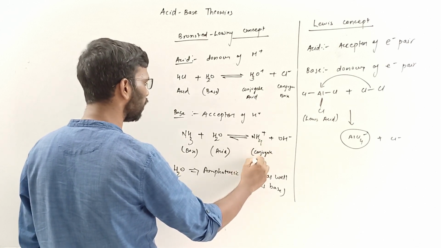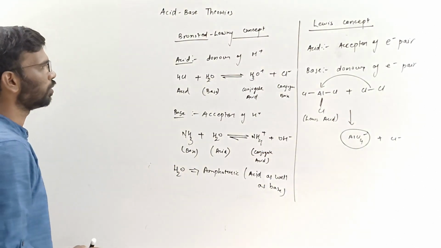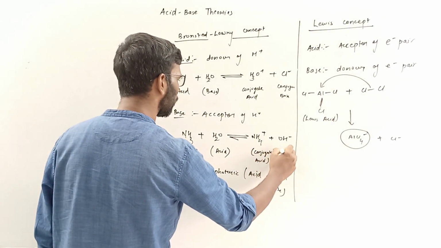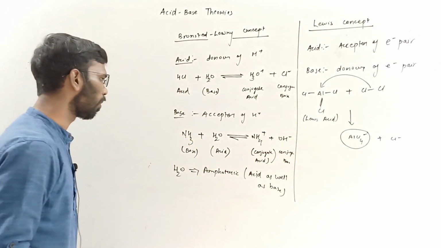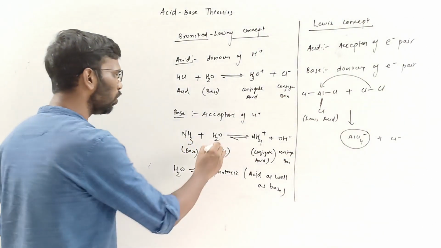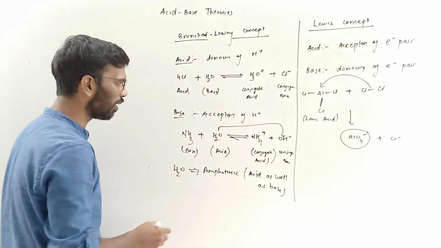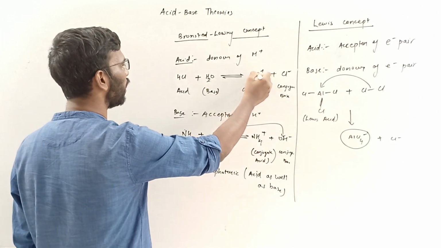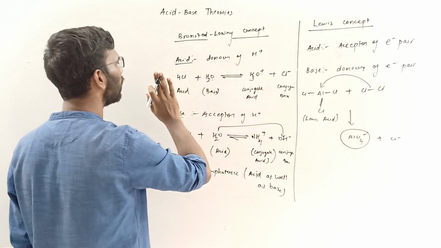And this is the conjugate acid. OH minus is the conjugate base of water, and this is the conjugate acid of this base. In the same way, this is the conjugate acid of this base and this is the conjugate base of this acid.